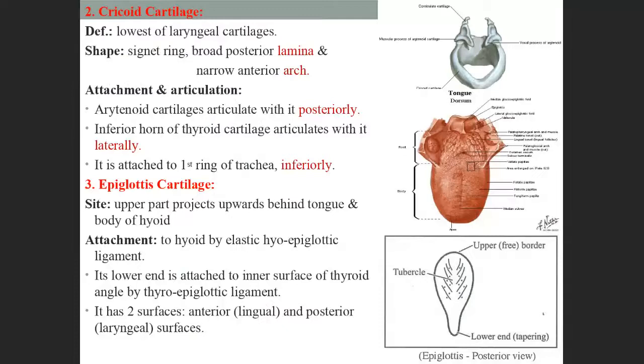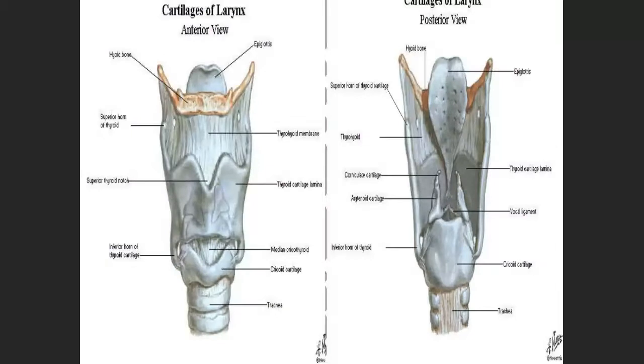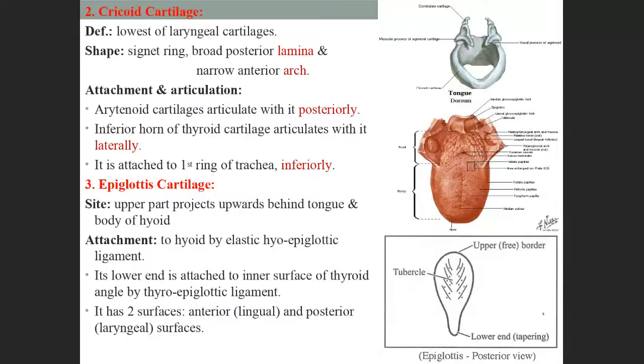And then the cricoid cartilage. Here you remember the attachments and articulations. Where does the cricoid cartilage articulate?